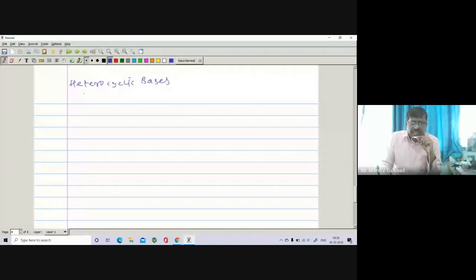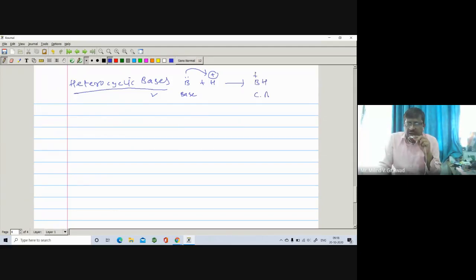You know what a base is? Bases are substances which have the ability to donate a lone pair to H positive. After donation, there is a formation of a conjugate acid, and the more stable the conjugate acid is, the more basic the base is. Okay. Now, heterocyclic.